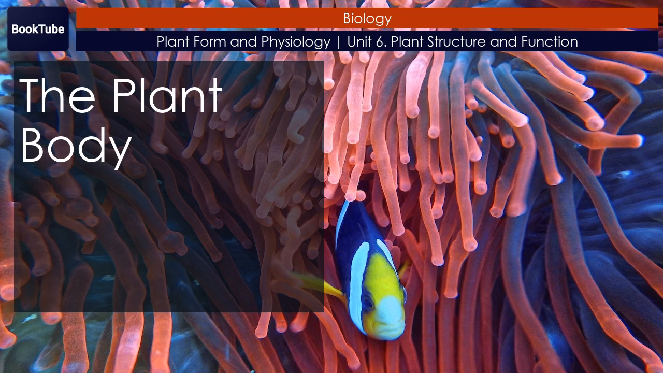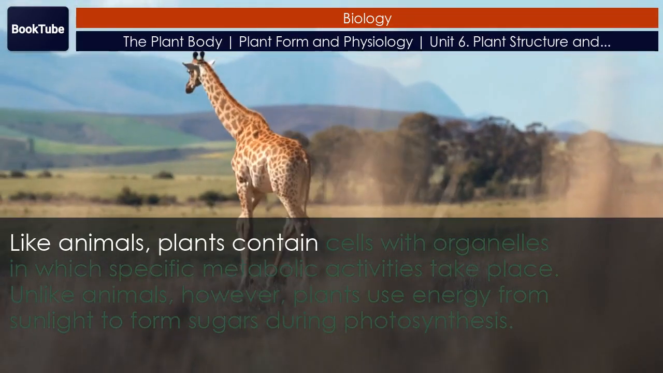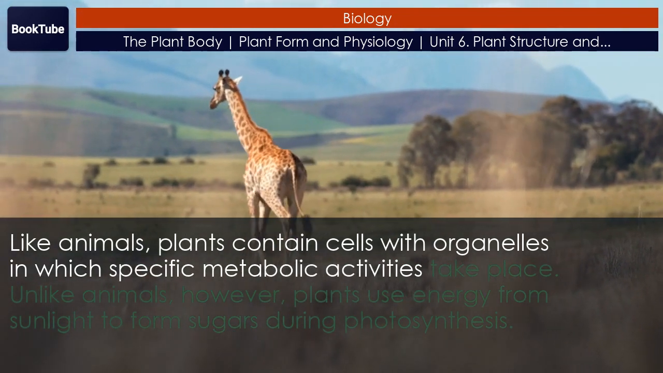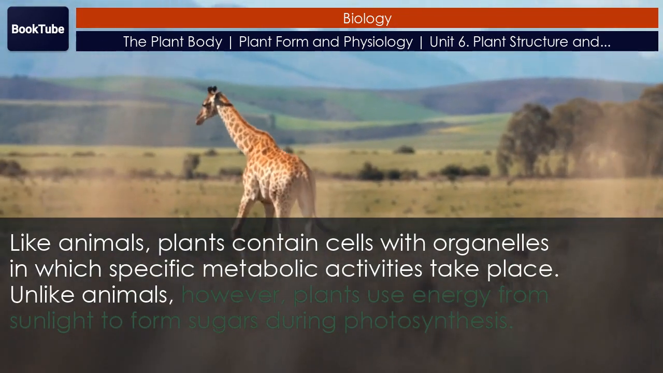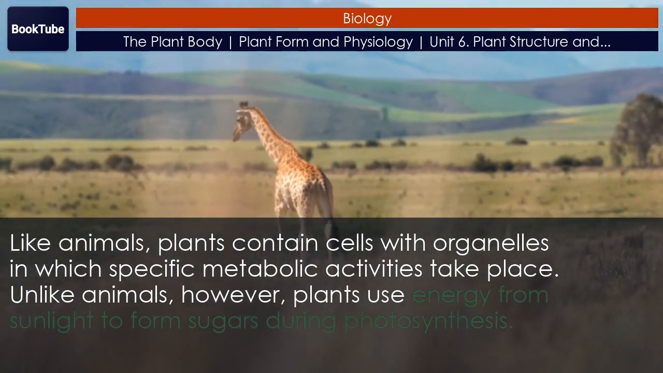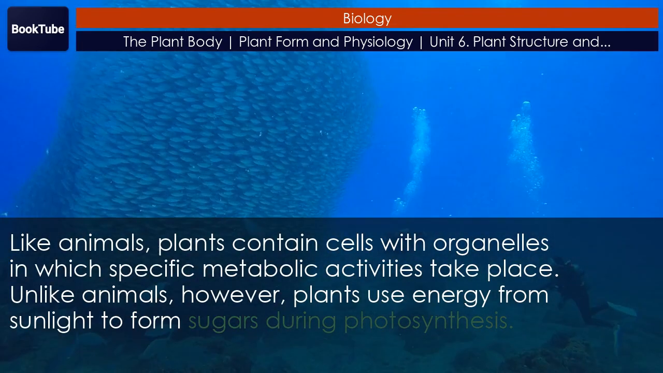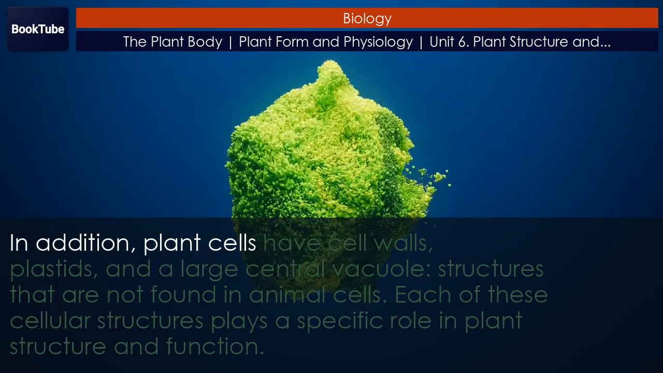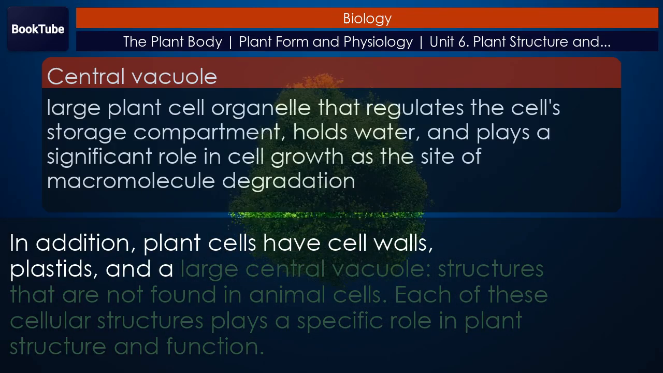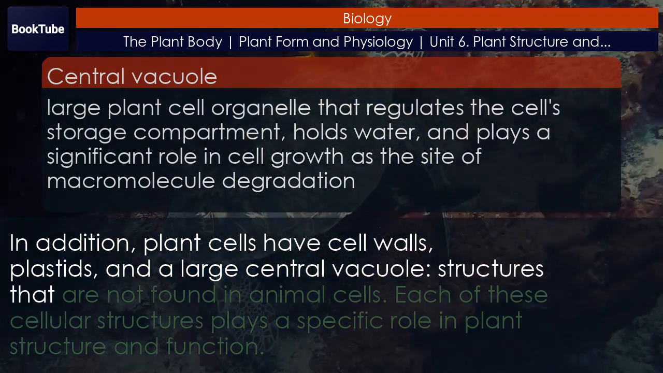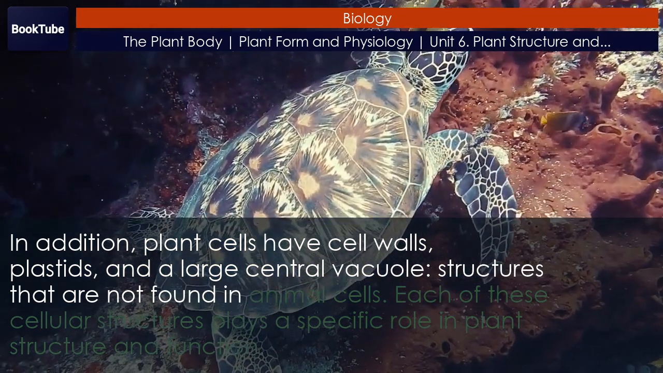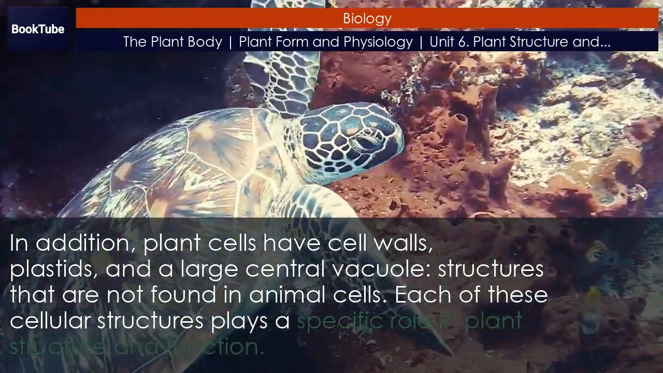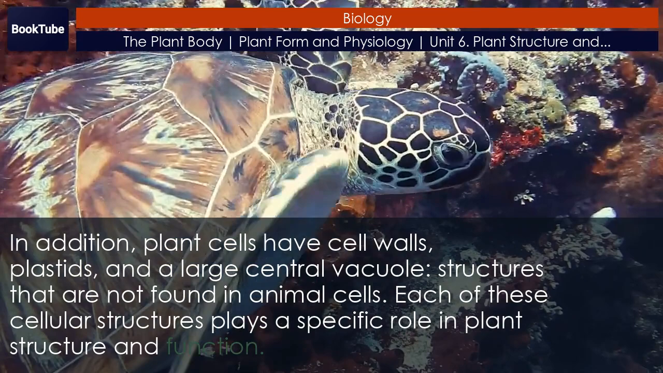The plant body. Like animals, plants contain cells with organelles in which specific metabolic activities take place. Unlike animals, however, plants use energy from sunlight to form sugars during photosynthesis. In addition, plant cells have cell walls, plastids, and a large central vacuole, structures that are not found in animal cells. Each of these cellular structures plays a specific role in plant structure and function.